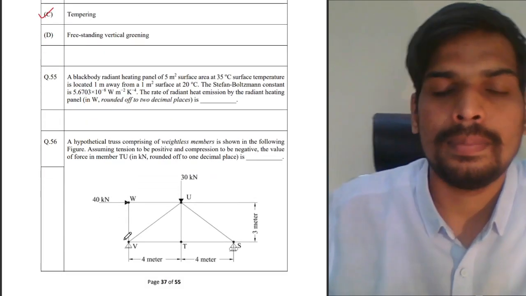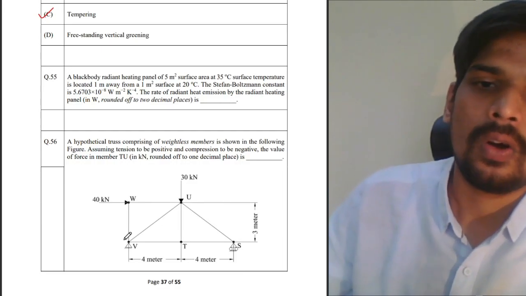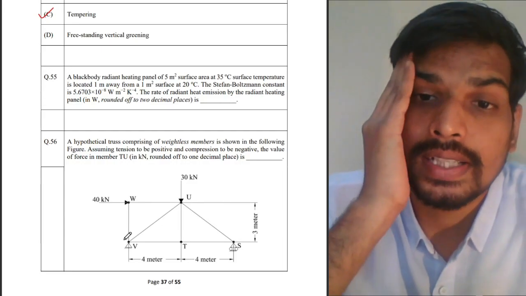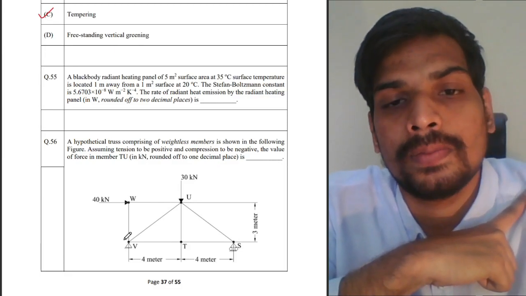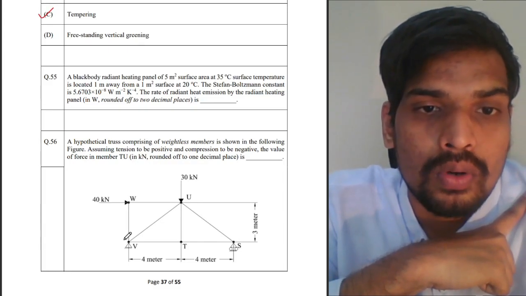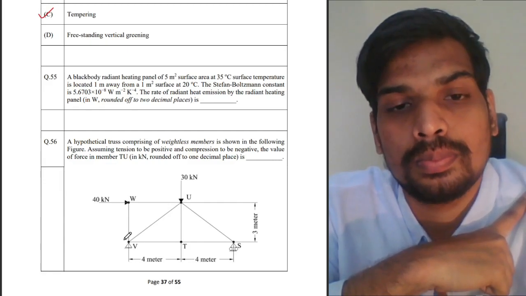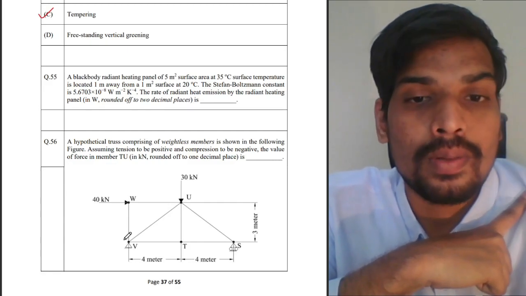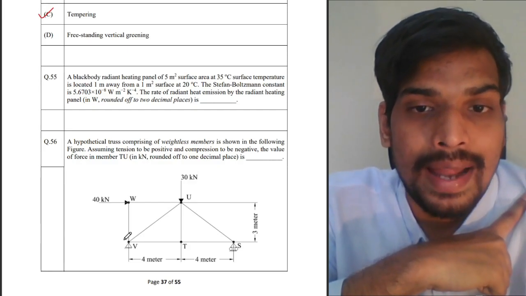55. Black body radiant heating panel of 5 square meters of surface at 35 degrees centigrade surface temperature is located 1 meter away from 1 square meter surface at 20 degrees centigrade. Stefan-Boltzmann constant is given as 5.6703 into 10 to the power of minus 8 watt per square meter per Kelvin to the power of 4. The rate of radiant heat transmission by radiant heating panel is dash.